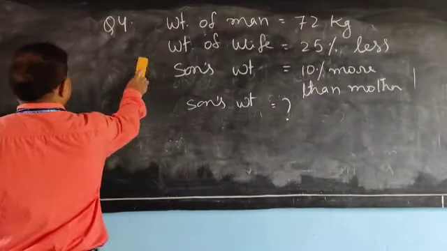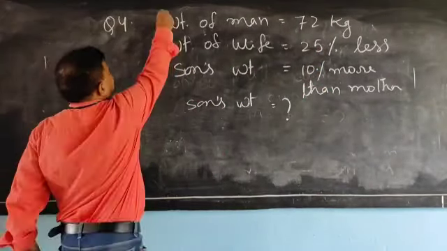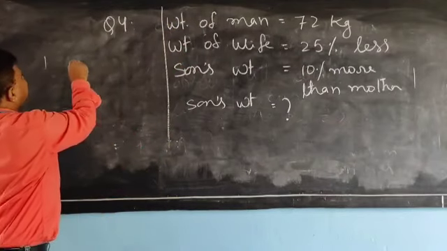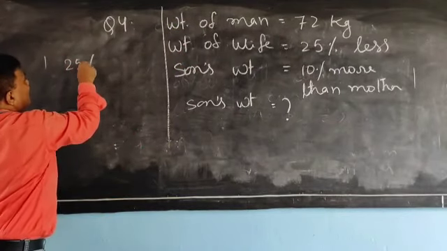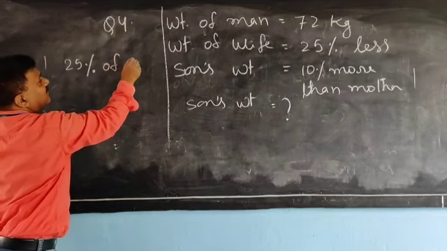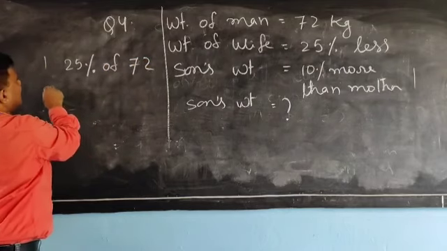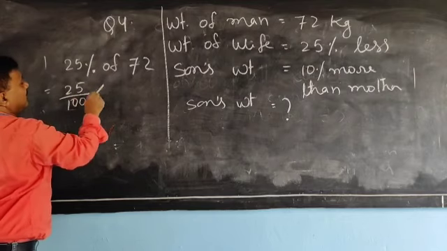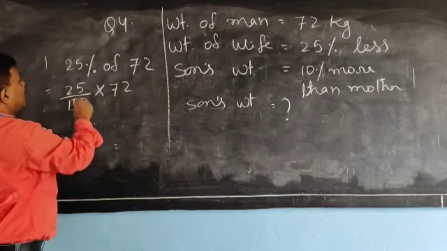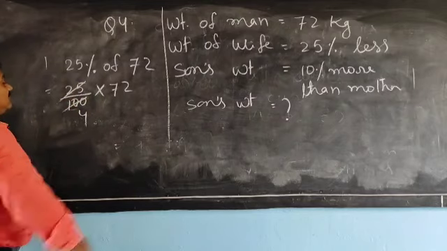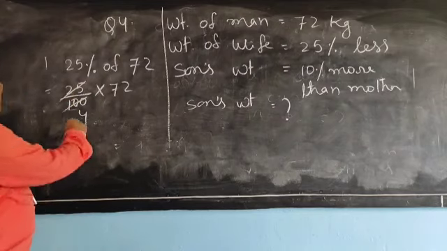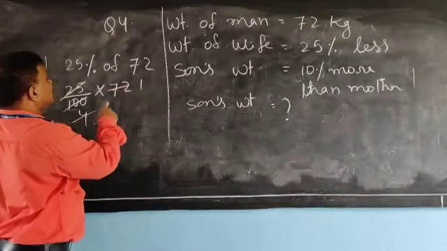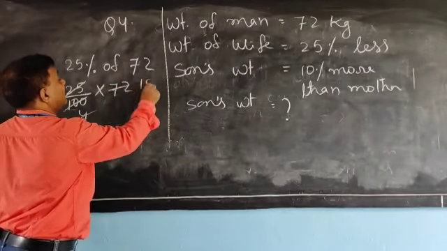Very easy. 25% of 72. 25 by 100 into 72. 25 fours are 100 and 4 1s are 4 and 4 8.